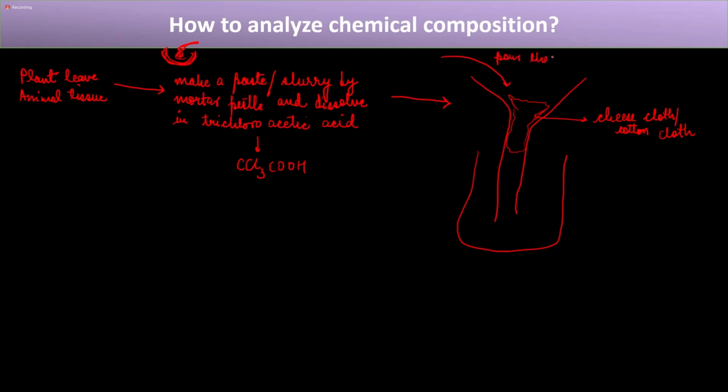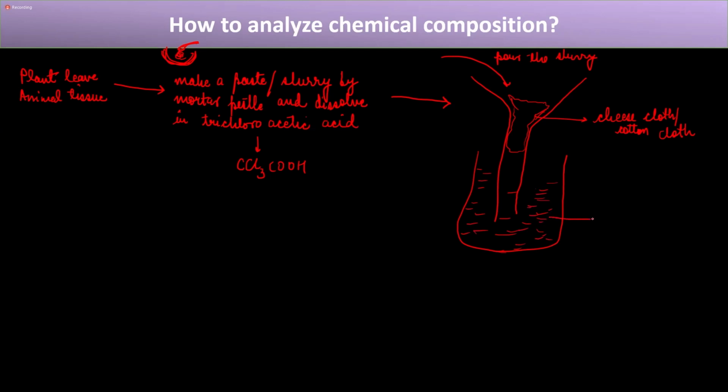Now, when you pour the slurry through this, you will see two types of things. The first is, some of the slurry will pass through the filter and will be collected in the beaker or vessel that you have kept below it.